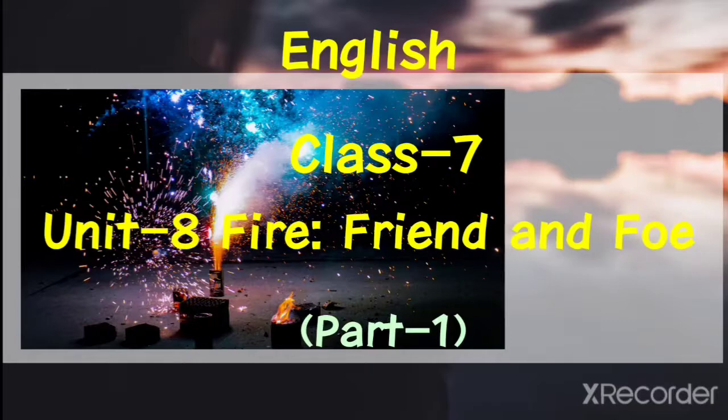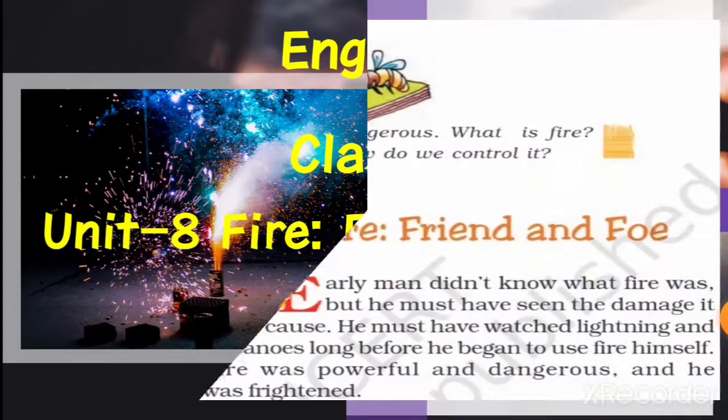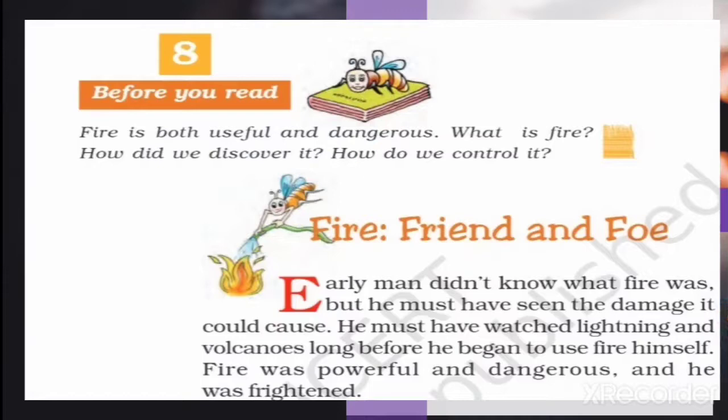Students, everybody open your page number 114. Be ready with your textbook. Fire is both useful and dangerous. What is fire? How did we discover it?